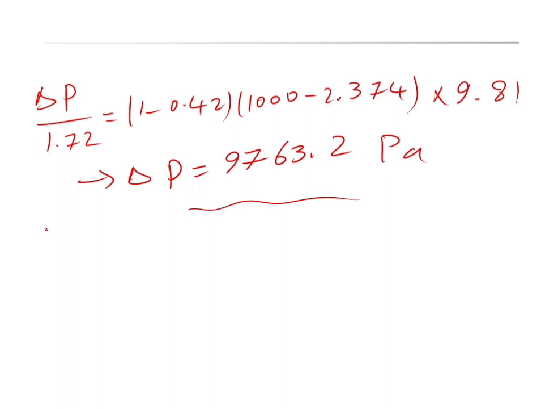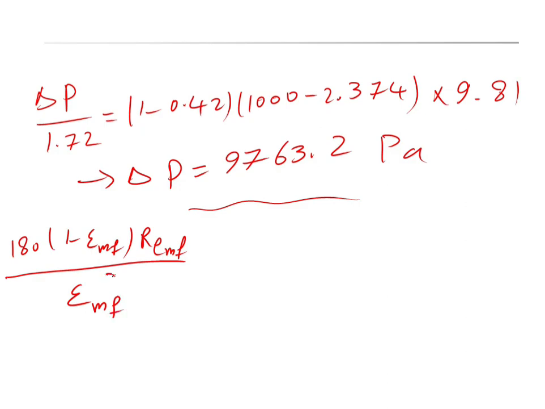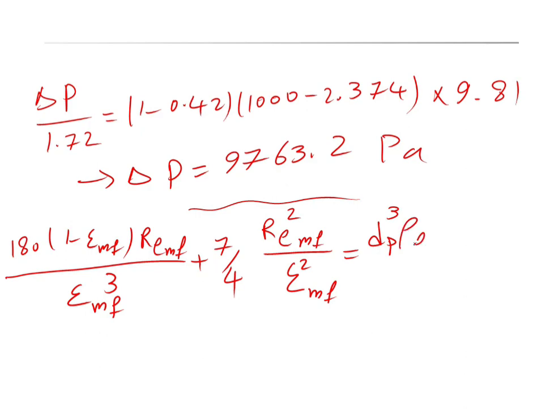We already derived this equation: 180 times (1 minus epsilon_MF) times the Reynolds number at the minimum fluidization condition, divided by epsilon_MF to the power of 3, plus 7 divided by 4 times the Reynolds number at minimum fluidization squared, divided by epsilon_MF squared. That is the dimensionless form of the Ergun equation for the fluidization process. This is equal to the particle diameter cubed times the density of the fluid times the difference between the density of the solid and the density of the fluid, times gravity, divided by the viscosity squared.